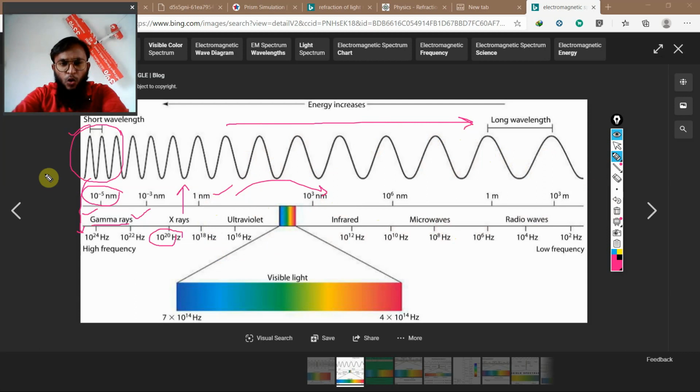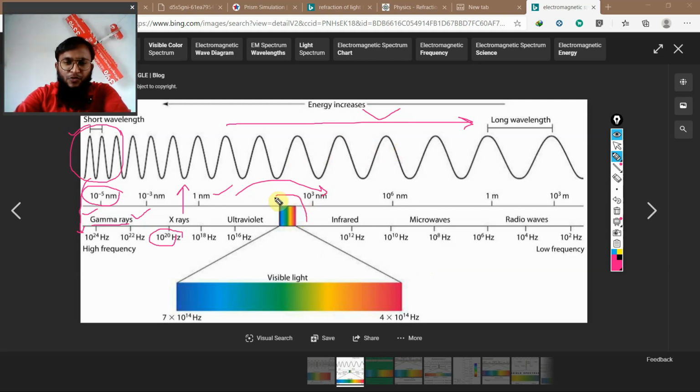This whole set of energies is called the electromagnetic spectrum. What do you call it? Electromagnetic spectrum. The spectrum means the range of electromagnetic waves, with wavelength values starting from 10 power minus 5 nanometer to 10 power 3 nanometers, right? So you understood that all energies are represented in the form of electromagnetic waves because they travel as waves, and so they have the characteristics of wavelength and frequency.